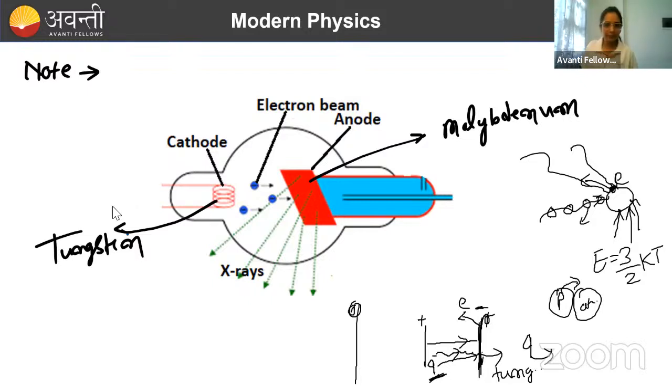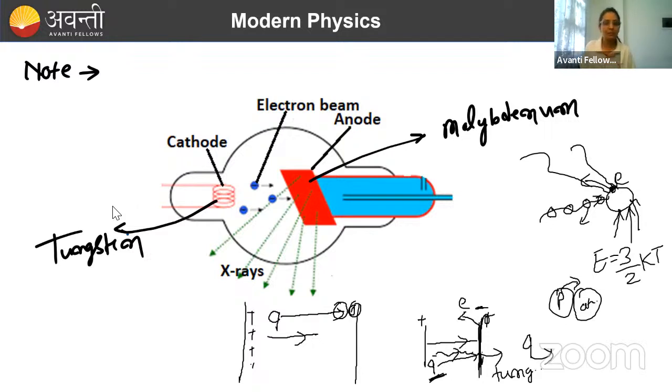Now what I am doing is bombarding a charged particle on this plate, and there is another plate here that is positively charged. As this charge moves towards it, it gains more and more kinetic energy. The moment it strikes the plate, this Q charge has very high kinetic energy, and during the collision, energy transfer will occur.